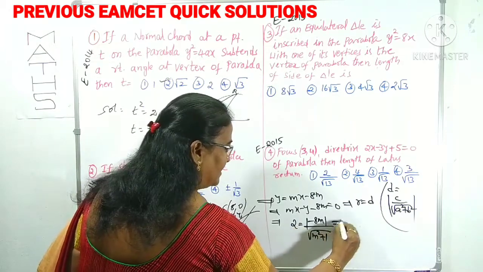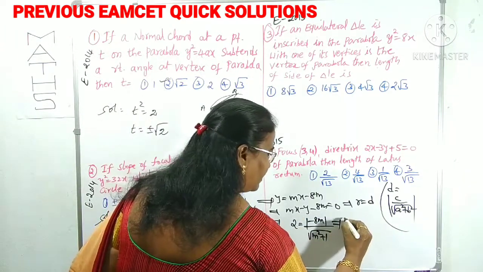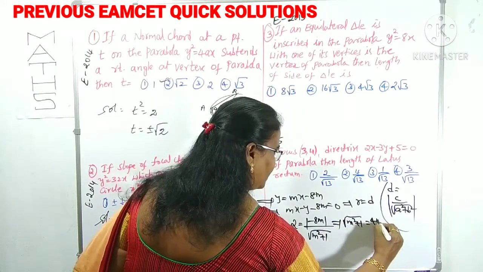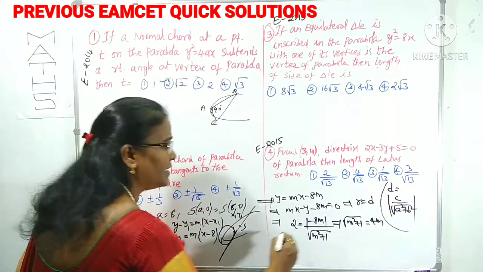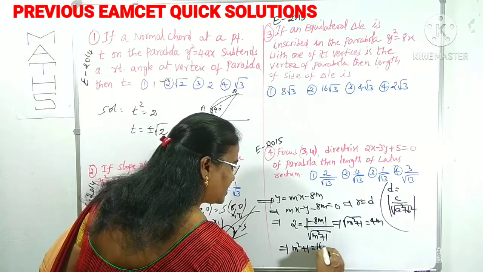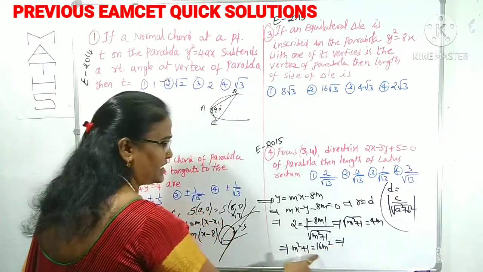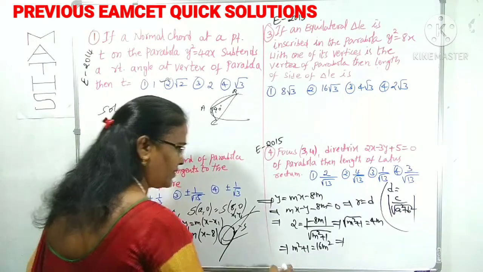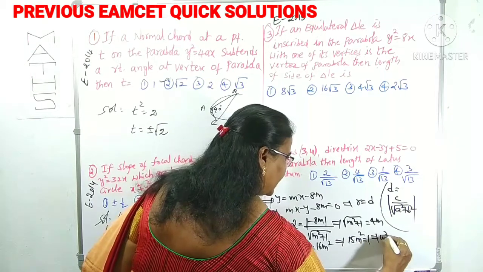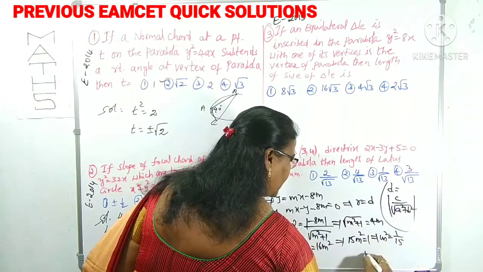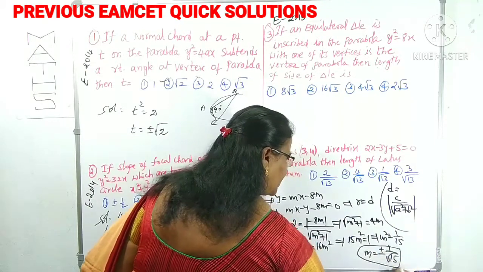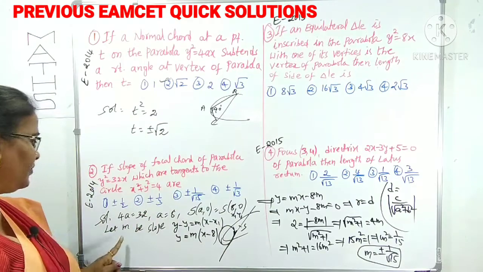The 2 cancels with the 4, and it will be root over m square plus 1 is equal to 4m. Right? Under modulus, minus becomes plus. Now by squaring on both sides, m square plus 1 is equal to 16m square. Simply 16m square minus m square is 15m square, so 15m square is 1 and m square is clearly 1 by 15. m is equal to plus or minus 1 by root 15, right? m is what? The slope of our focal chord.